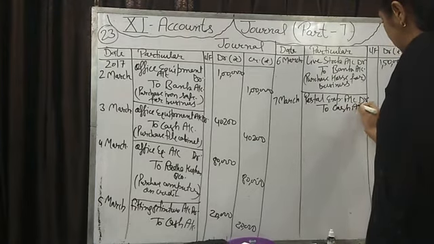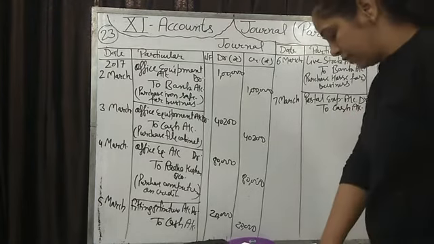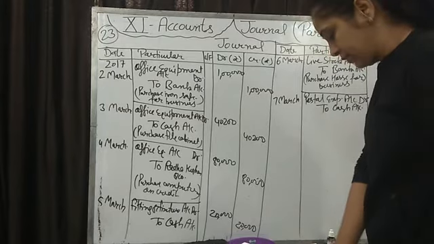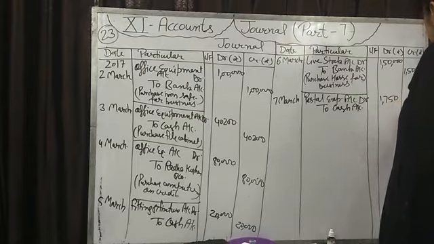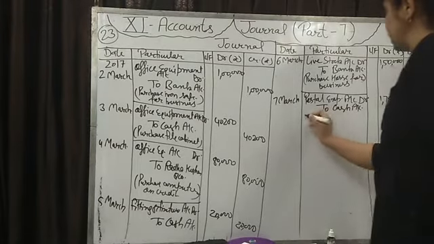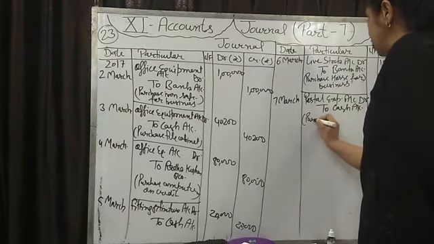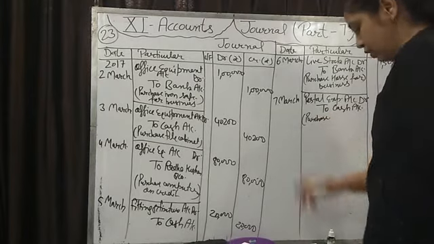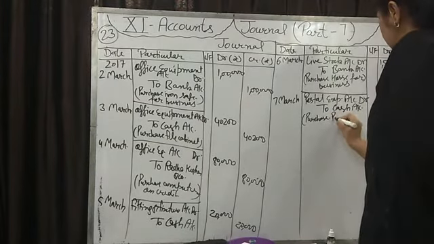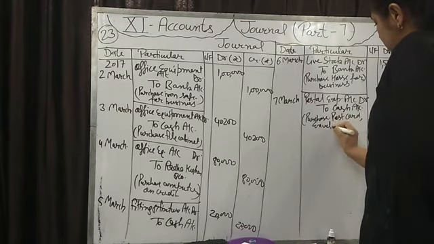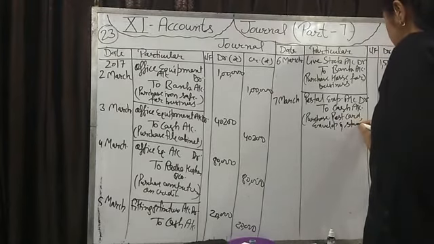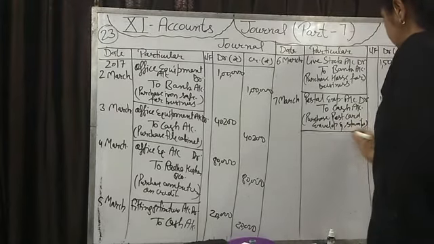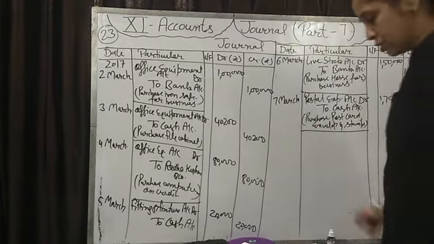Write the total amount that we are paying: 250 plus 500, 750 plus 1000, 1750 rupees we are paying. Here you can write that purchase postcard, envelope and stamps. Fine. Now next on 8th March,